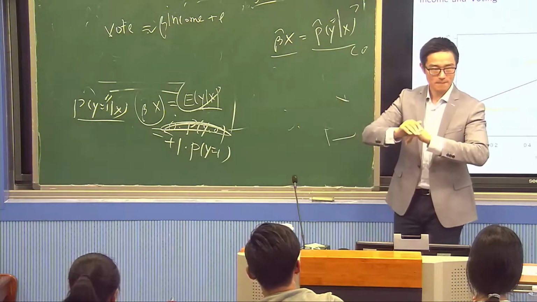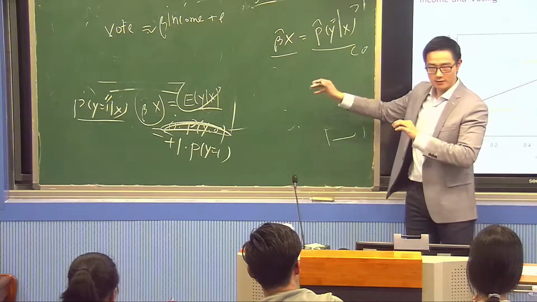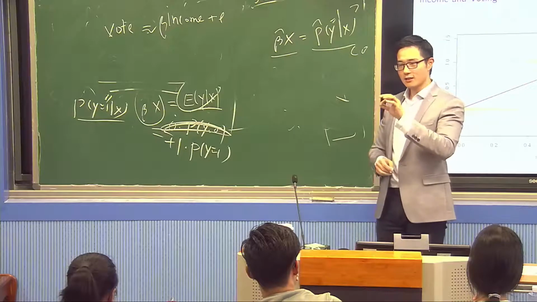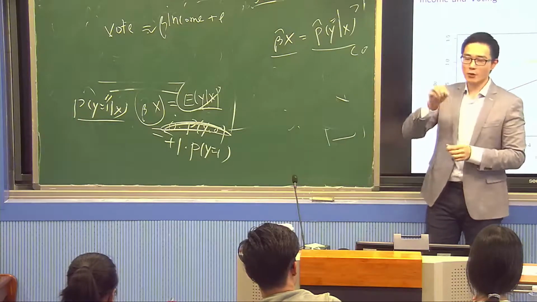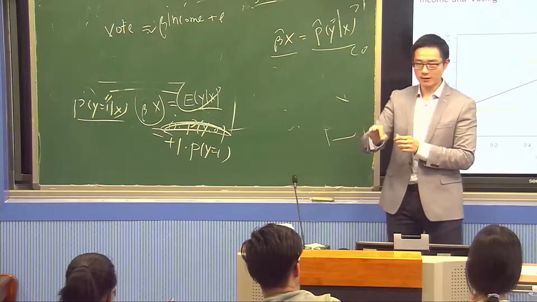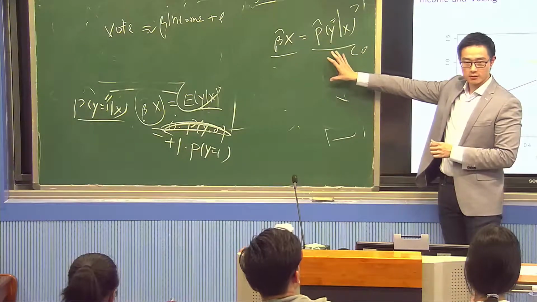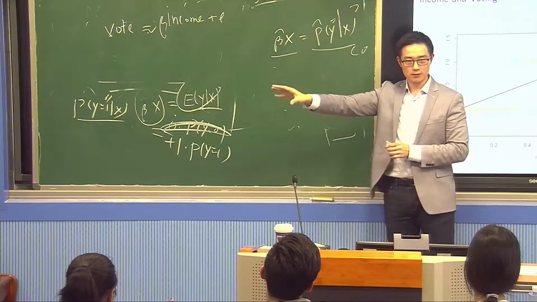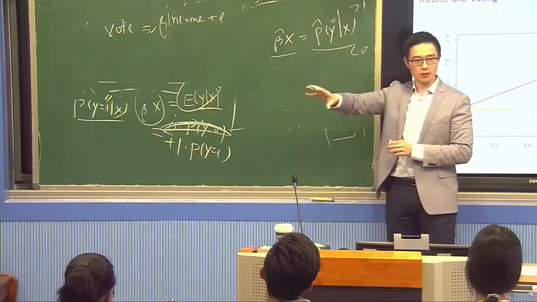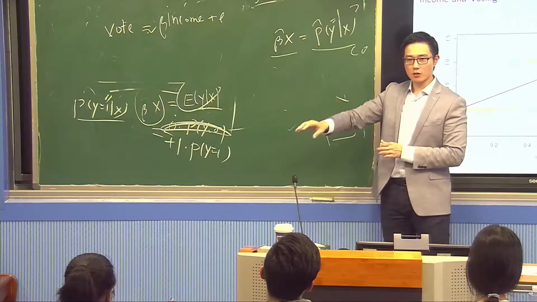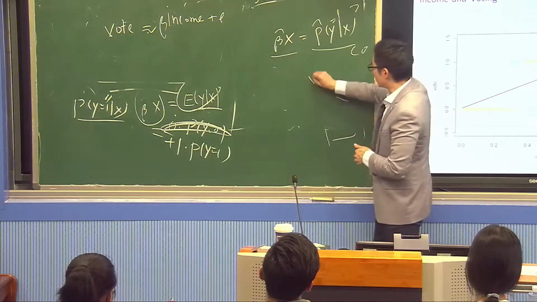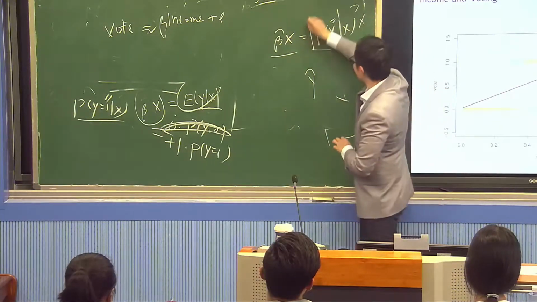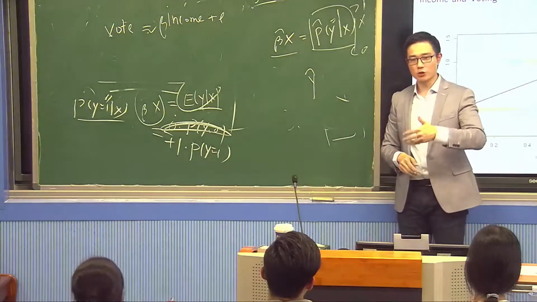So if you care about probability, then this is not a good model for you. But if you only care about correctly predicting y, then it should not bother you. Because if your beta x is larger than 1, I still classify y equal to 1. If it's smaller than 0, I still predict y equal to 0. So if you only care about making the best prediction, then this should not bother you. But if you're interested in the probability itself, then it should bother you, meaning you should change your method.